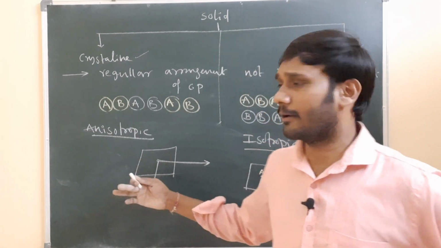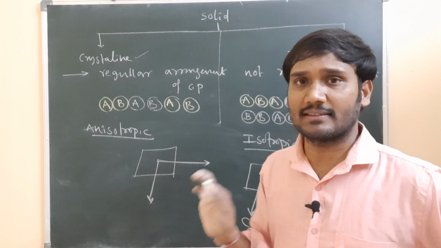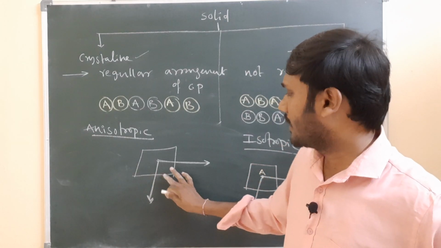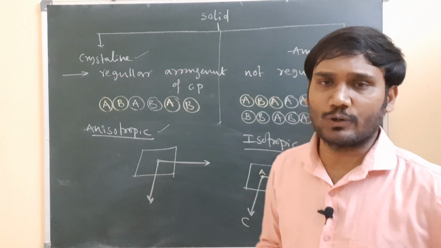Such physical properties being different in two directions, we call anisotropic nature.